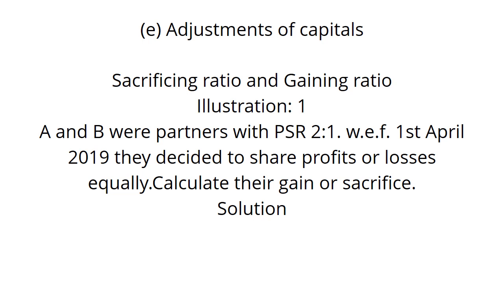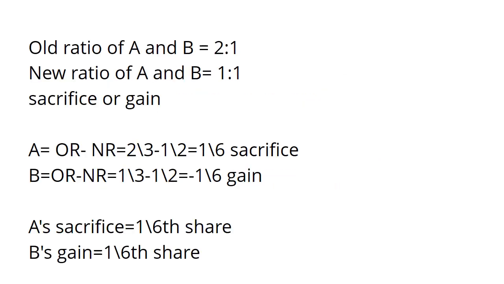It is illustration number 1. A and B were partners. They had their profit sharing ratio 2:1. With effect from 1st April 2019, they decided to share profits and losses equally. Calculate their gain or sacrifice. Now move on to the solution.